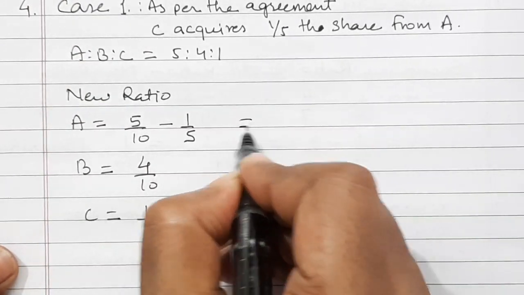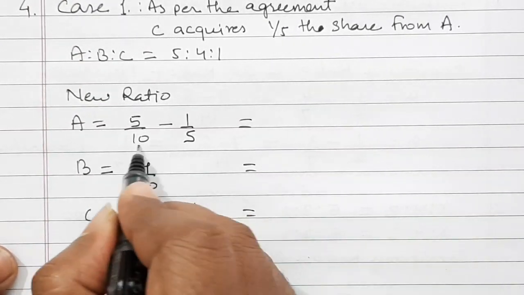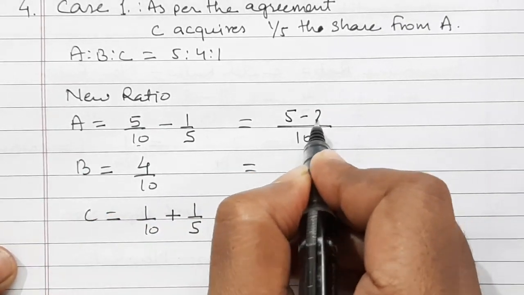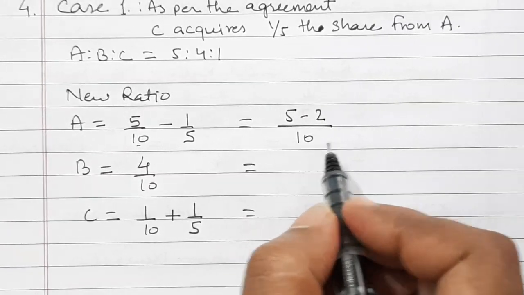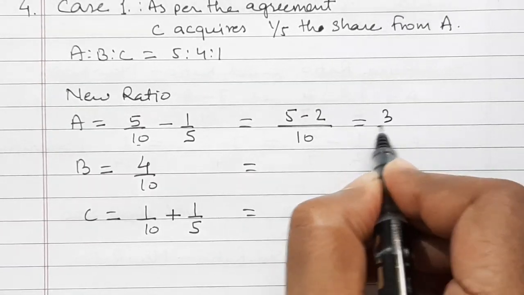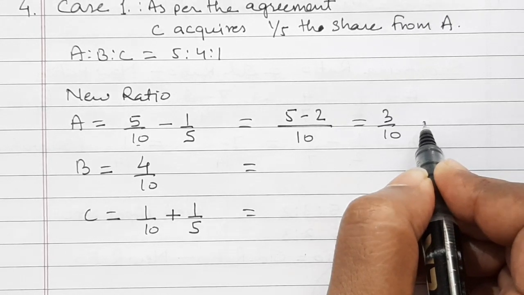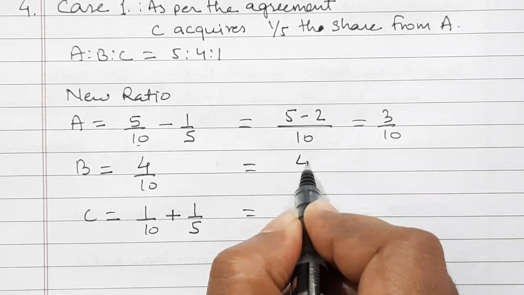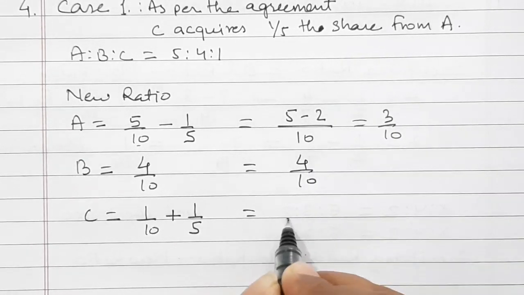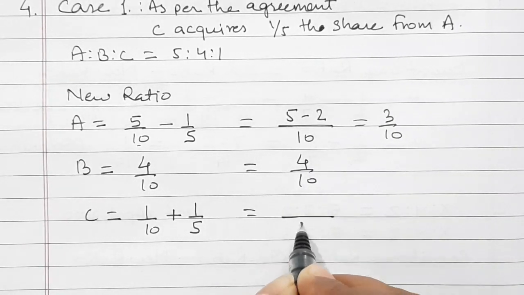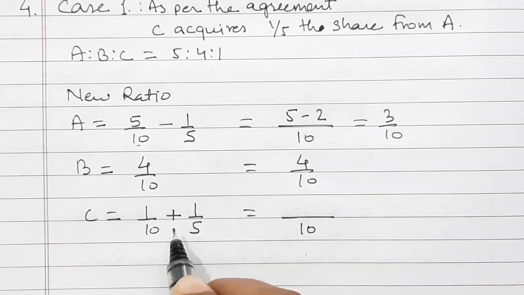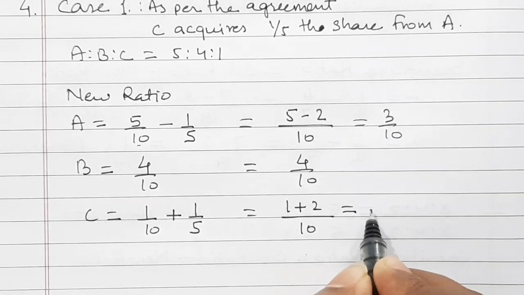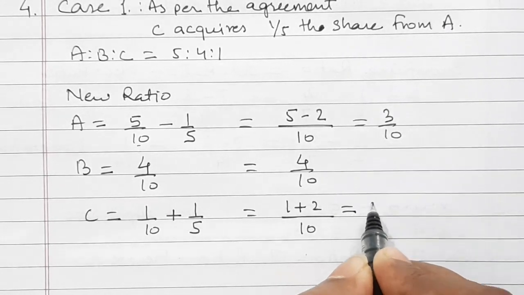So if we solve this, the LCM will be 10. 5 minus 2, that is equal to 3/10 is the new ratio, and here it is 4/10, and here the LCM will be 10 and it will be 1 plus 2, that is equal to 3/10.